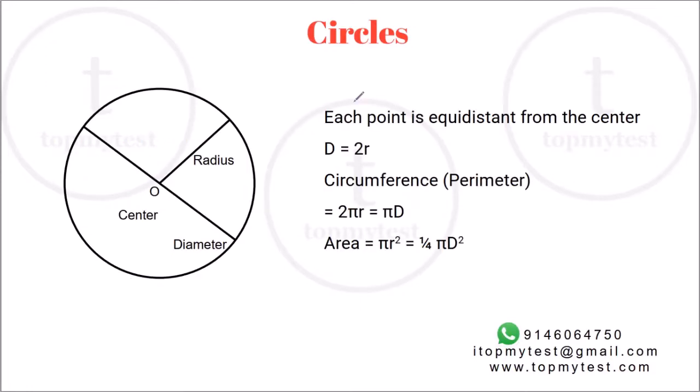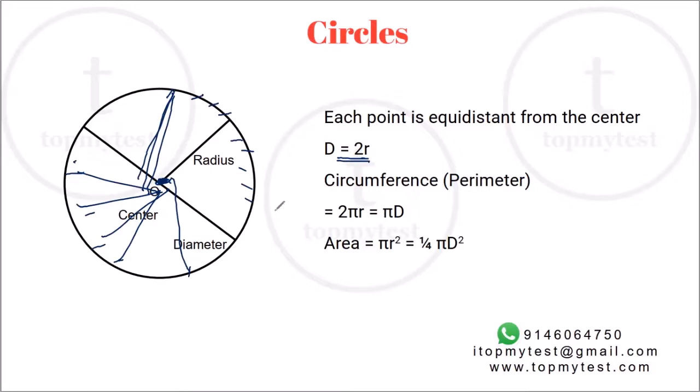So circles by themselves are actually one of the easiest figures to manipulate, right? The defining property of a circle is that each point on the circle is equidistant from a given fixed point. That point is called the center of the circle. So each of these points is equidistant from this center. This distance is called the radius. If you extend the radius to intersect on the other side, you will get a diameter. So diameter is twice the radius.